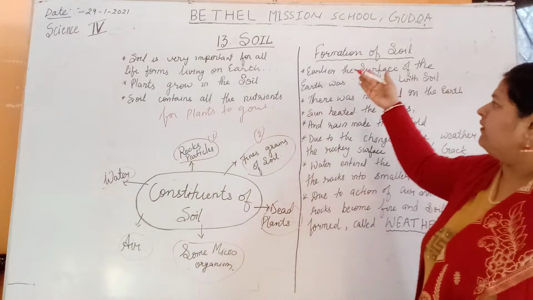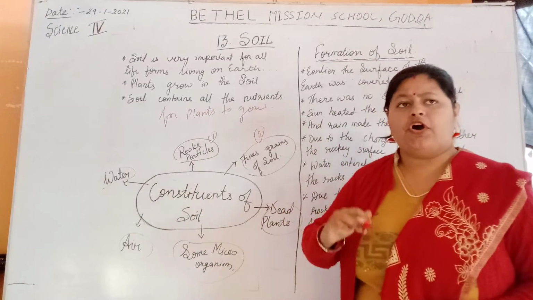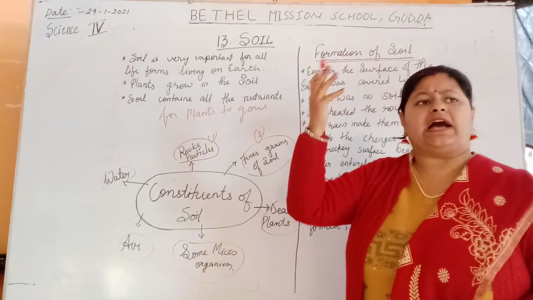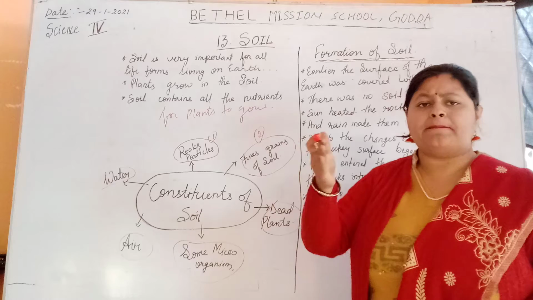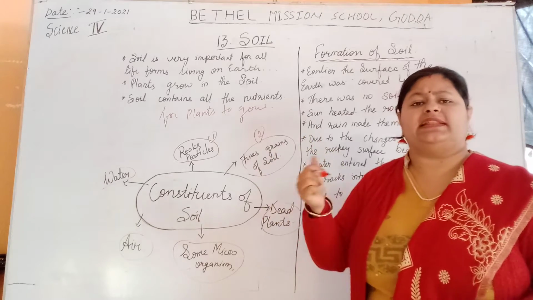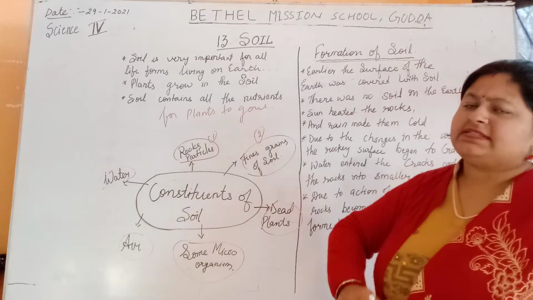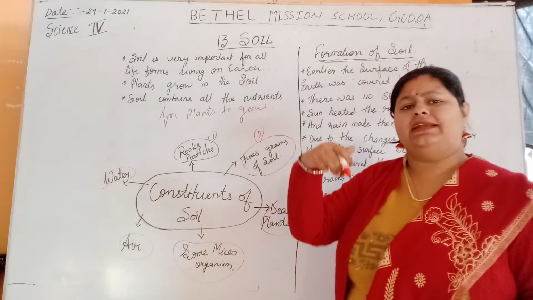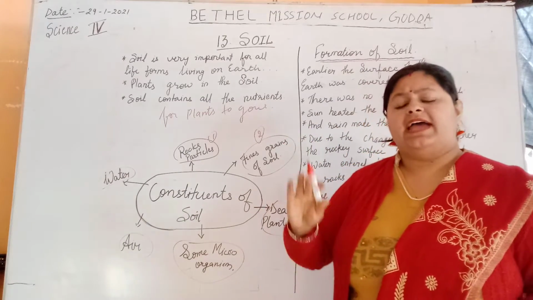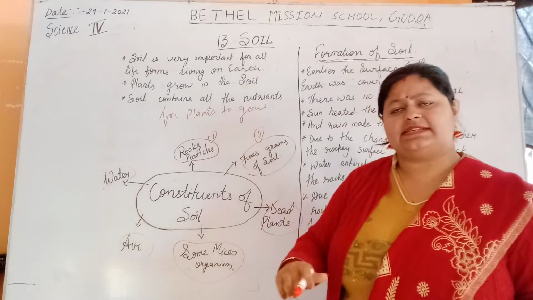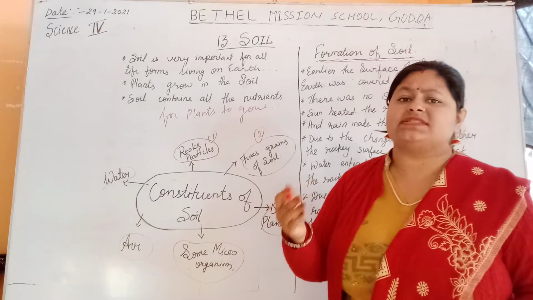Okay, so now we will learn something about the formation of soil. How is soil formed? You can say that thousands of years ago, there was no soil on the earth, just as on other planets there is no soil. What happened? The earth was made up of rock. There is rock all over, as you see on a mountainside; the same is present on the land also. The land surface was covered with hard rocks.